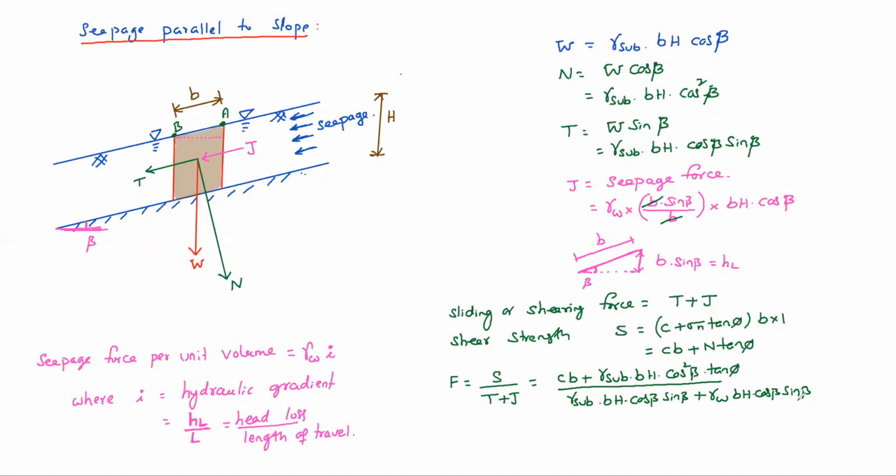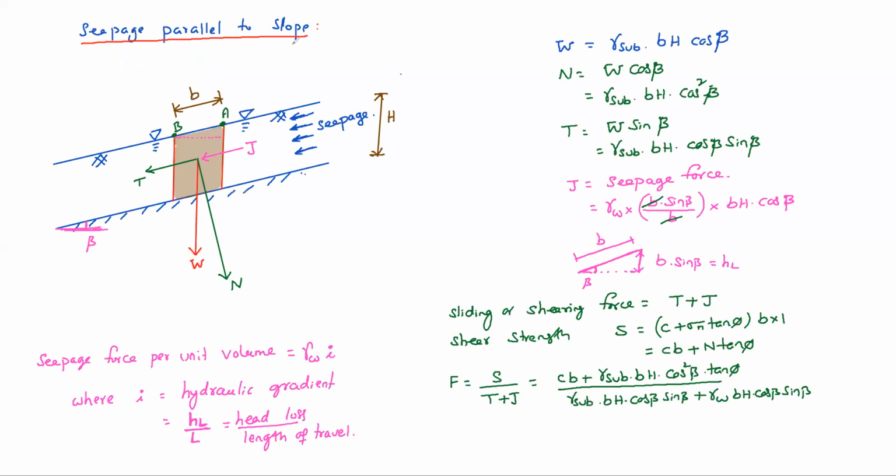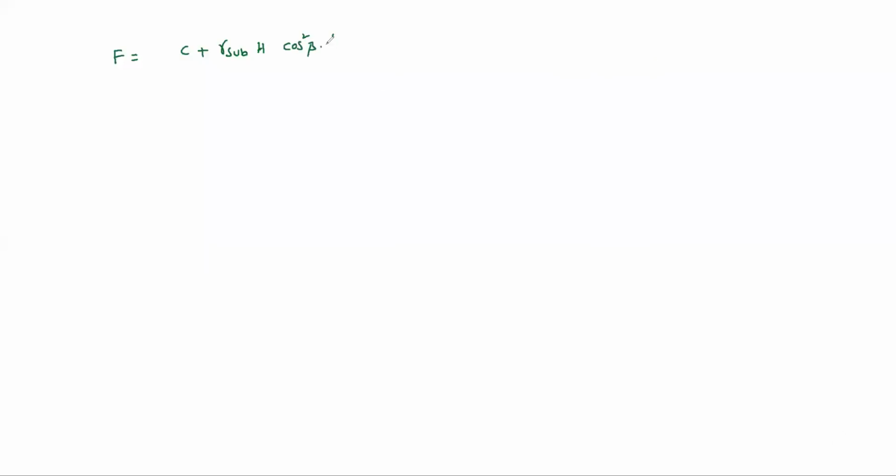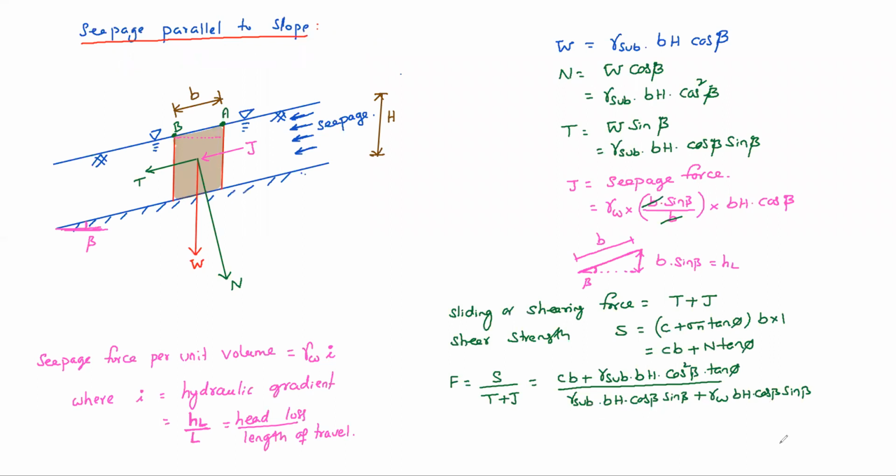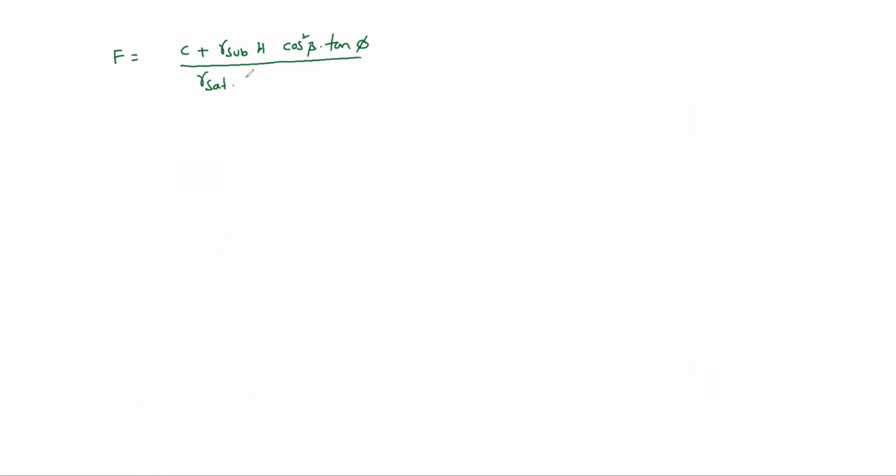C plus gamma sub H cos square beta tan phi, divided by, in denominator, BH cos beta sin beta is common, then gamma sub plus gamma W, which is gamma sat, because gamma sub plus gamma W equals gamma sat.